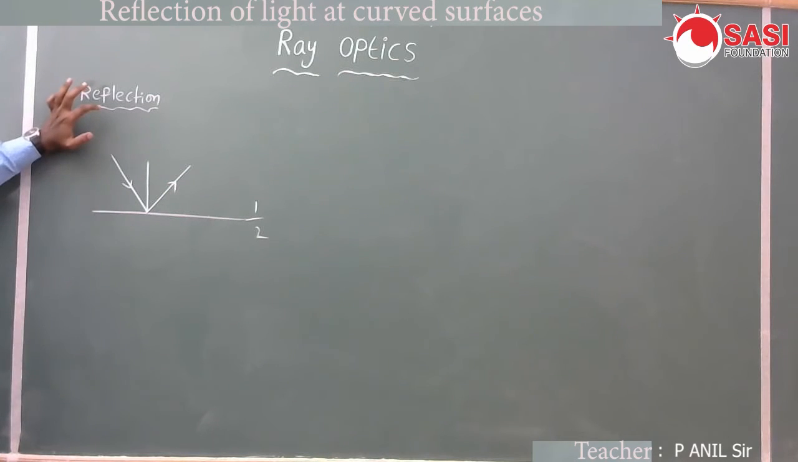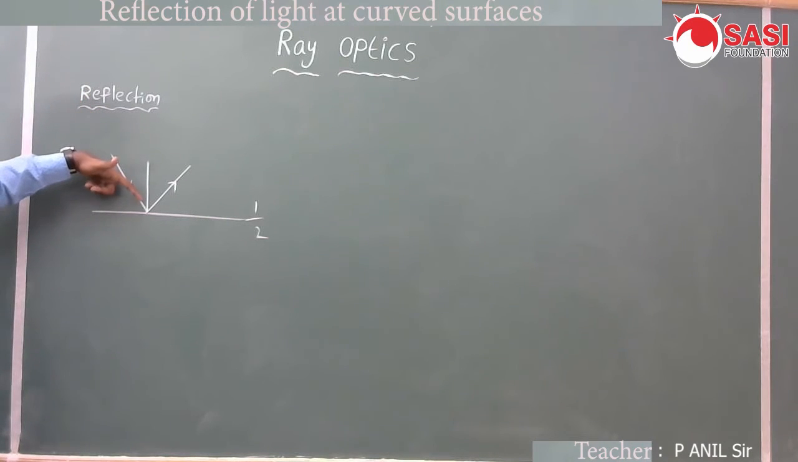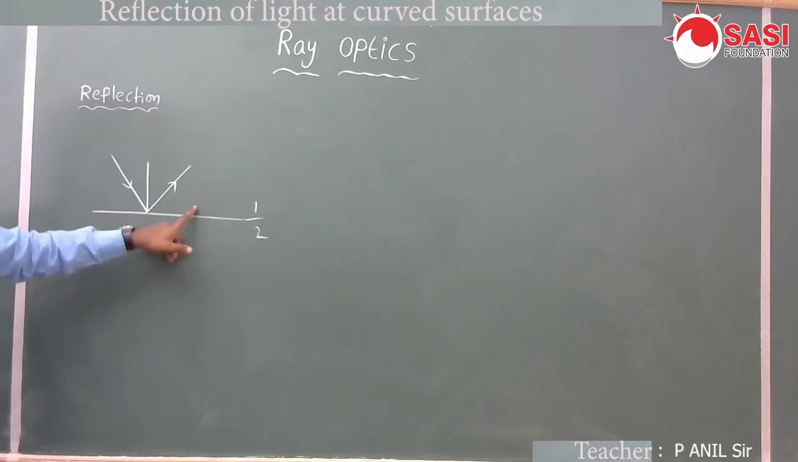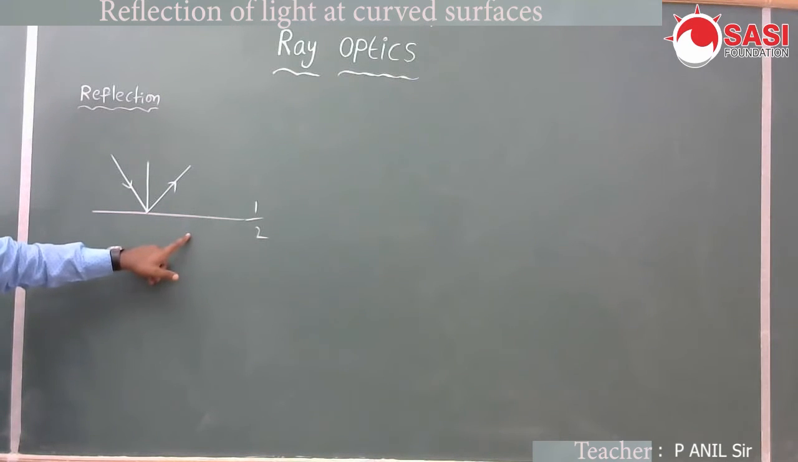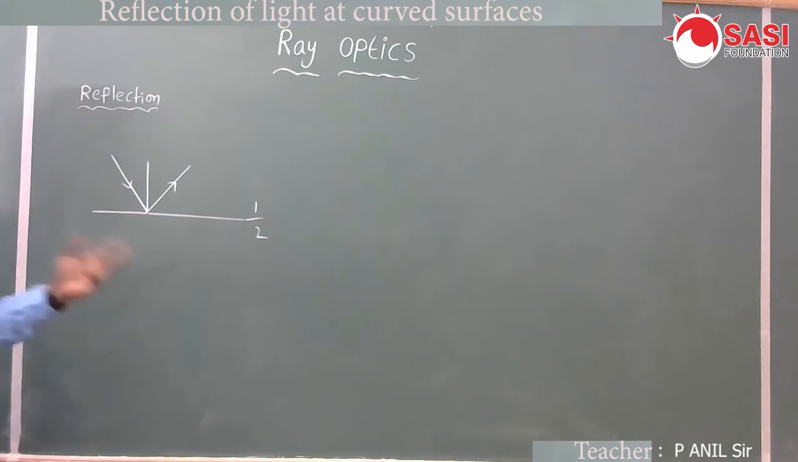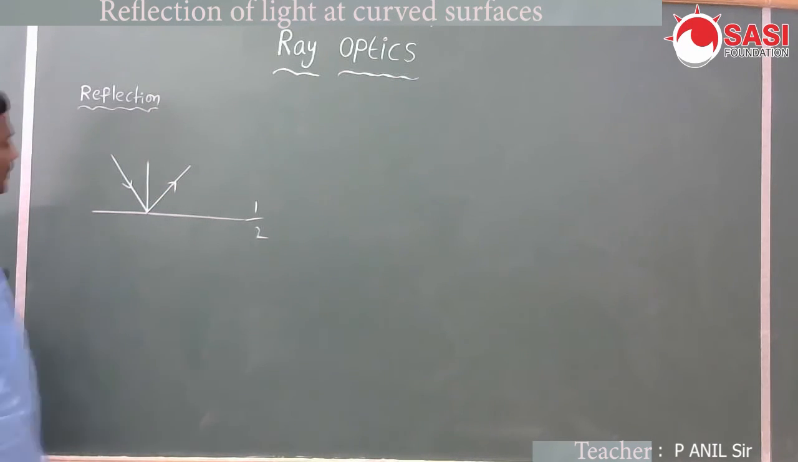Reflection is the phenomenon of a light ray coming back into the same medium. When a light ray is incident on the surface separating two media, which is the interface, some part of the light is reflected back into the same medium. That phenomenon is called reflection.